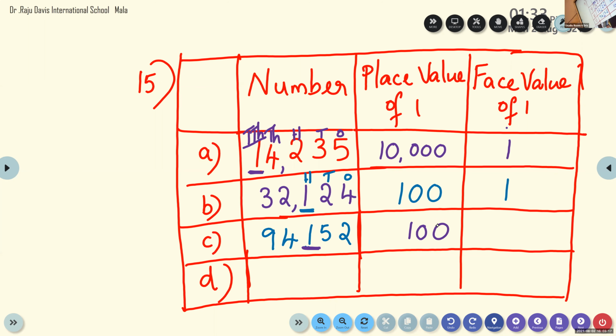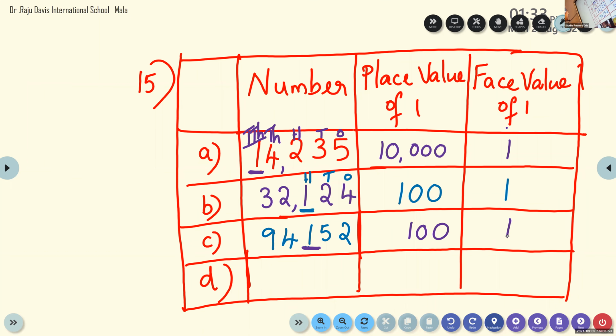Mute your device, some disturbance. Please check. Sahil, can you give me the face value of 1? Okay, those who completed, please listen. Face value, let's see. Yes, Vaishnav, give me the face value of 1. 1. Yes, 1 itself. All the numbers here, face value means the same number itself.